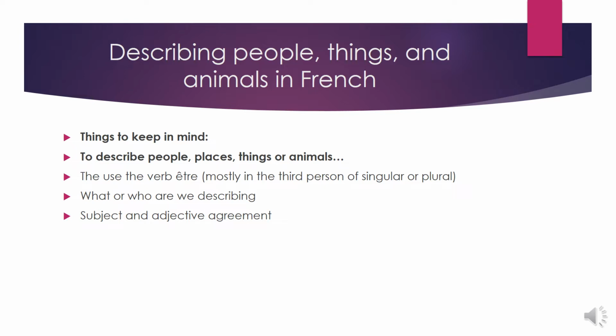How to describe people, things, and animals in French. There are a few things to keep in mind. To describe people, places, things, or animals, we must use the verb être, mostly in the third person of singular or plural. We need to know who we are describing. And we also need to keep in mind that we have to do the subject and the adjective or noun agreement.